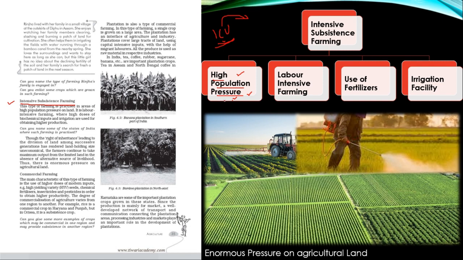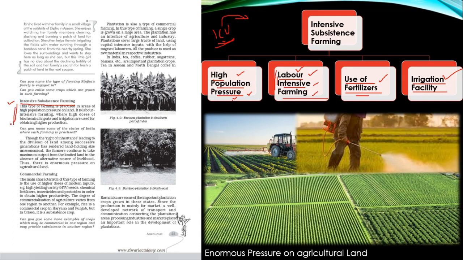Number one feature was that it is practiced in high population pressure areas. Second, it is labor intensive farming. Third feature is that high doses of biochemical inputs are needed. Fourth, irrigation is used for obtaining higher production. So these are the four to five features given about intensive subsistence farming.